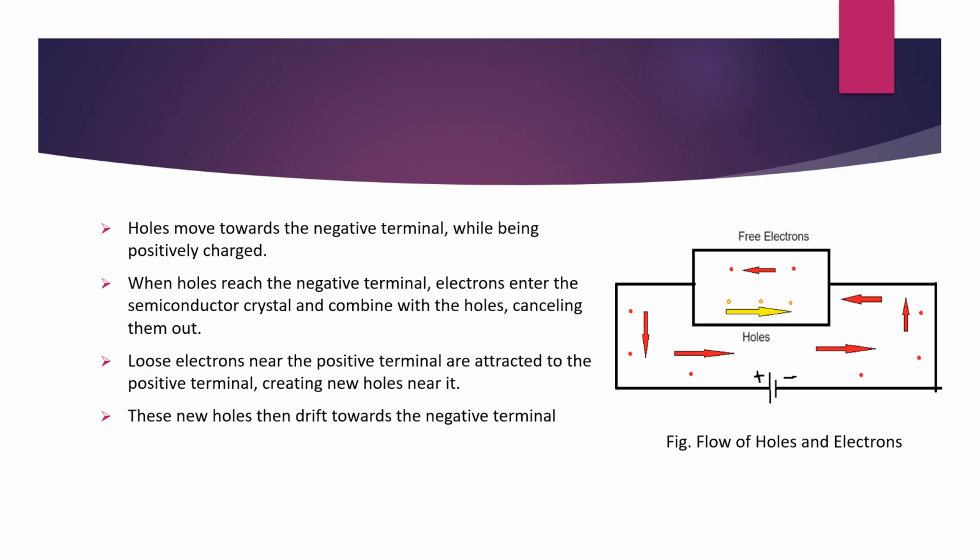Just see here. I have drawn one simple diagram for your understanding, wherein this box represents a semiconductor material. These are the conducting wires, and this is the battery, the source, wherein the long line is the positive terminal and the short one is the negative terminal. This semiconductor consists of both holes and electrons. Electrons are shown in red, and the red arrow shows the direction of their flow. Holes are represented in yellow, and the yellow arrow shows the flow of the holes, which move towards the negative terminal while being positively charged.